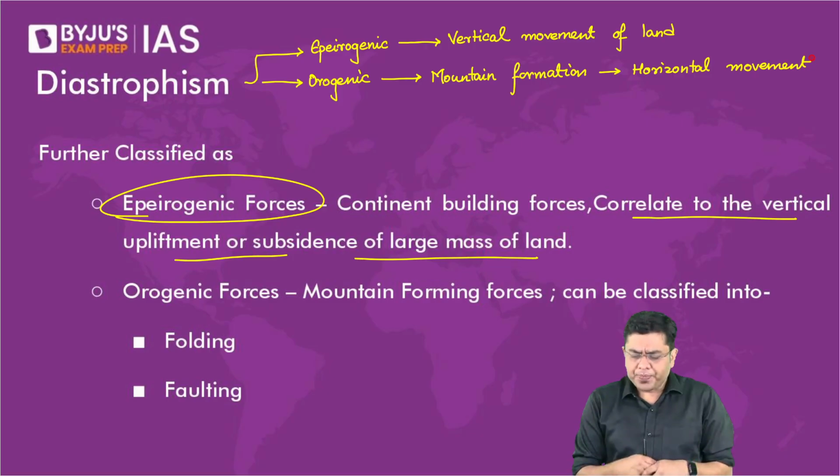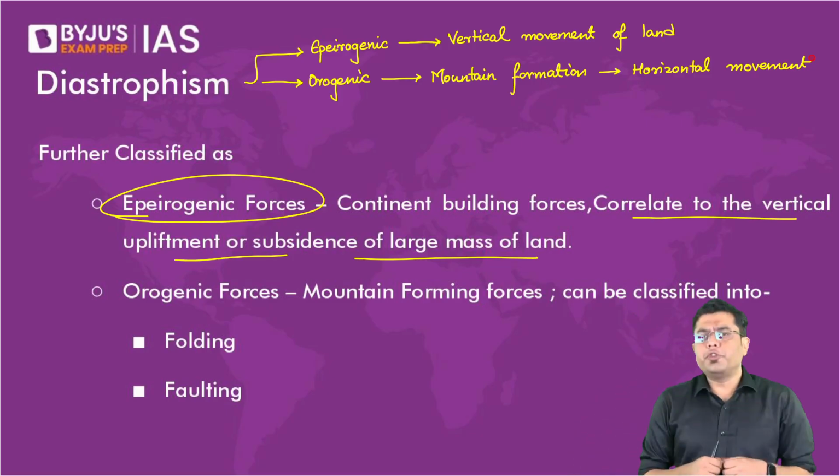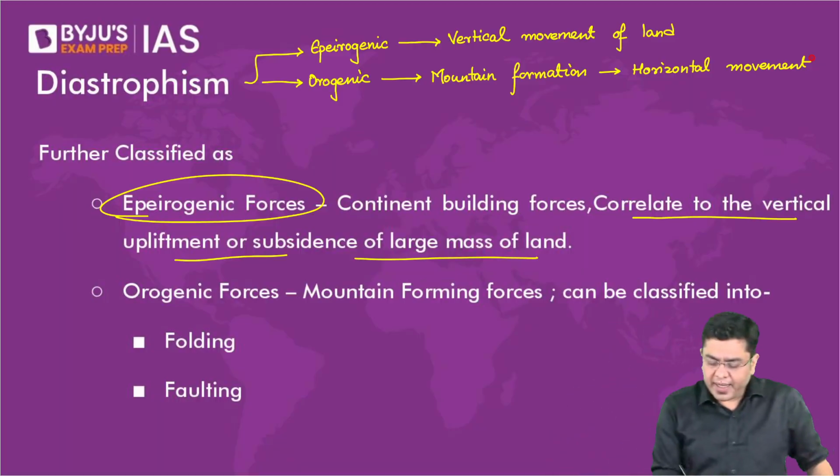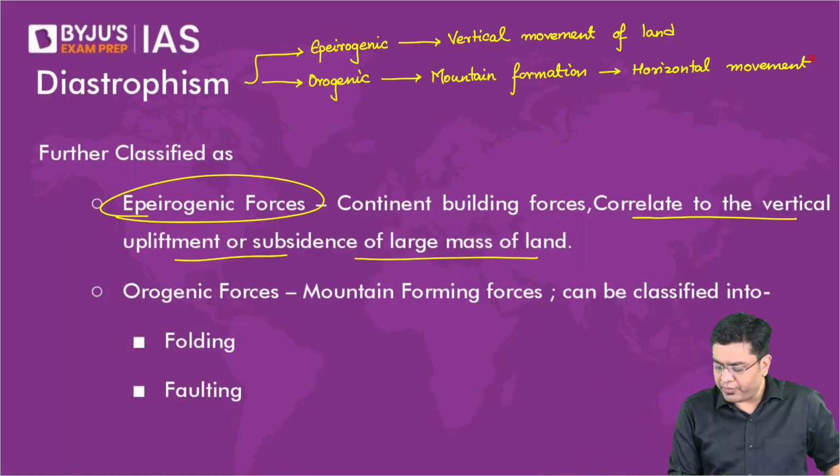Now, here, mountain building forces or orogenic forces can be classified into two types, folding and faulting. Both of them we have studied. Now, folding ends up creating fold mountains.